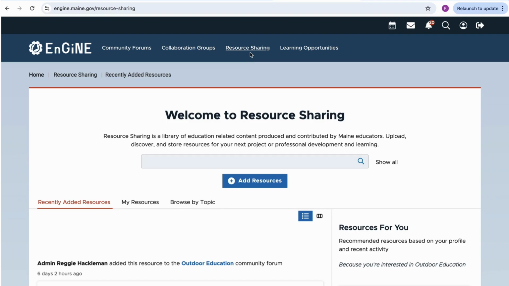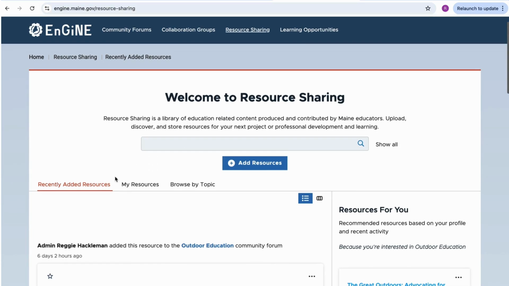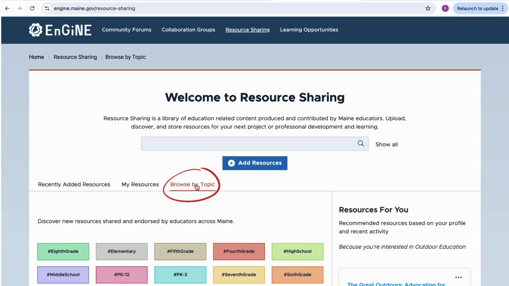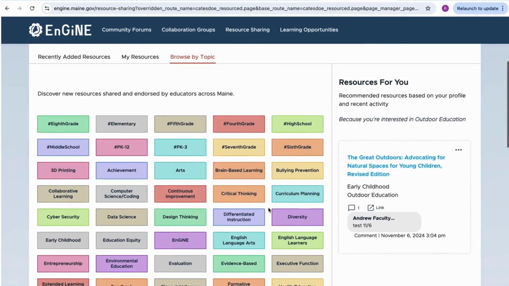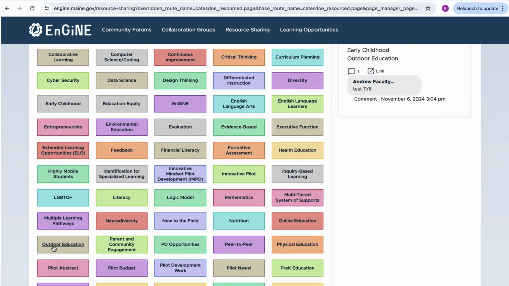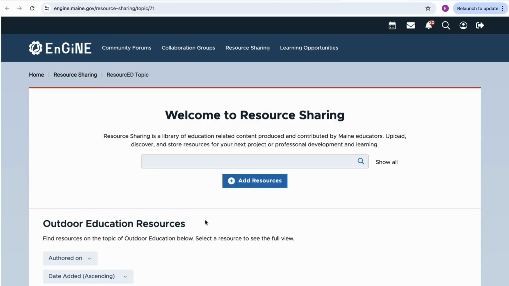Resource sharing is where Maine educators share and discover resources. Once you are in resource sharing, you may add a resource by clicking Add Resource. If you would like to search for resources, you can search in the search bar, browse recently added resources, or browse resources by topic. Click on a topic that interests you to see what resources are available in that area.